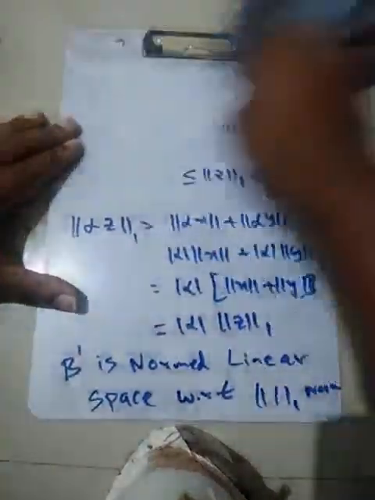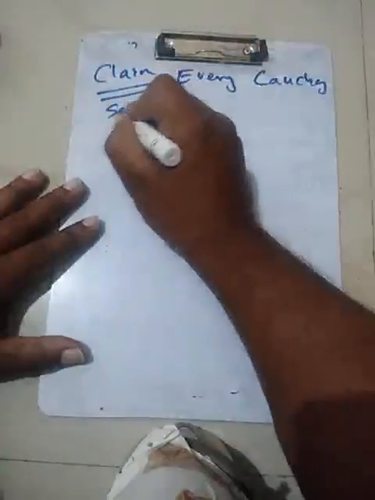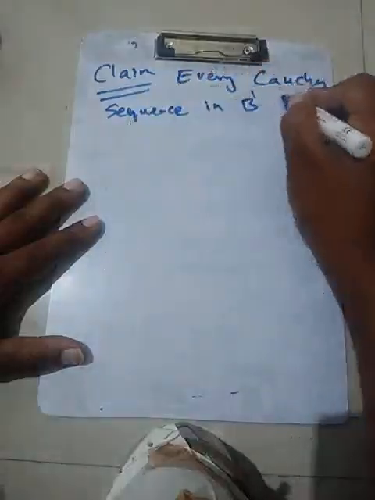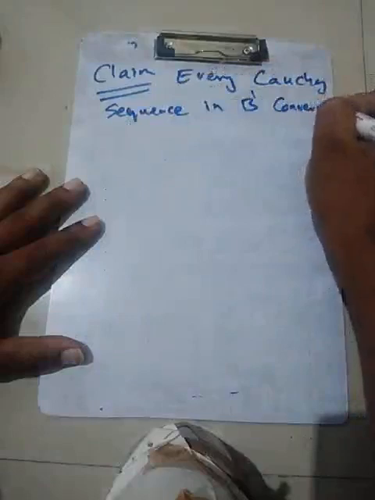Now let's show that in fact it's a Banach space. So every Cauchy sequence in B dash converges. Now, claim: every Cauchy sequence in B dash converges.